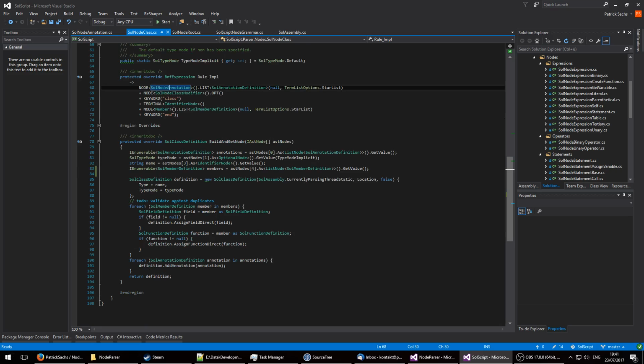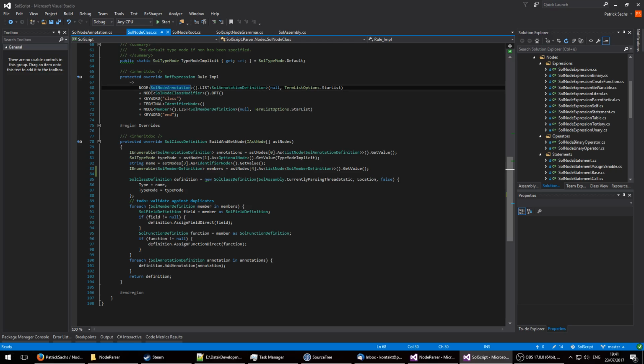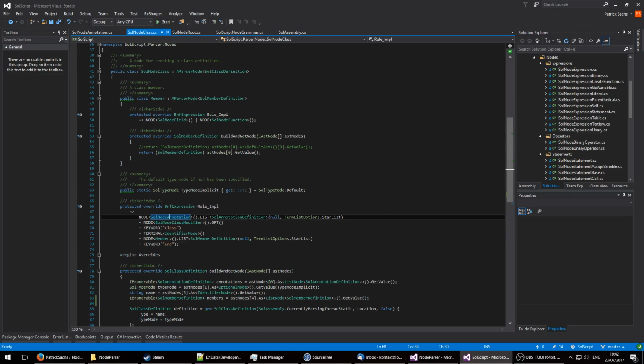So now that we're done here, we obtained our annotation definition. We're back in the class, by the way. We obtained our type modifier, the abstract. We obtained the name of our class, and we obtained the class members, which by itself is already a node again, which can be a field or a function. And once that's built, it gets the 0th AST node, which is either in this case a field or a function, and we got its value.